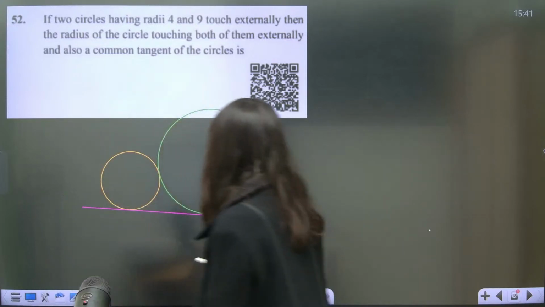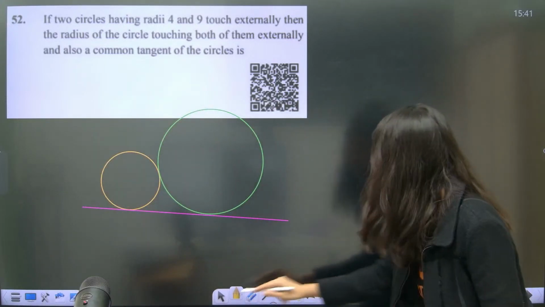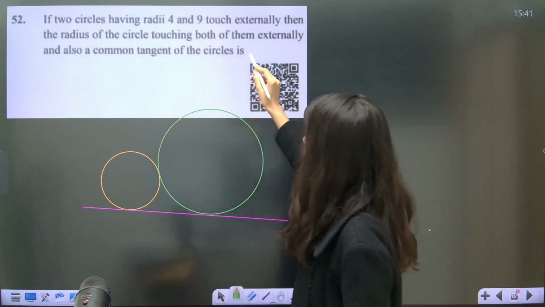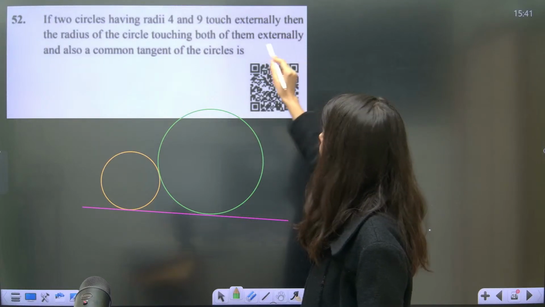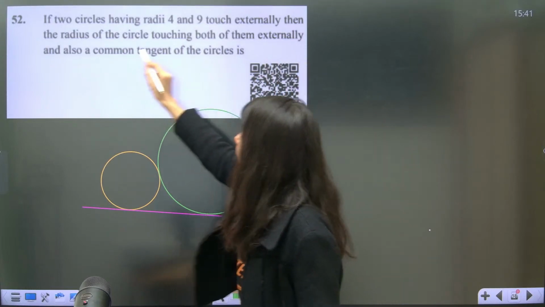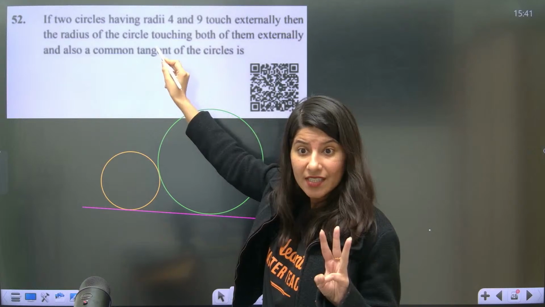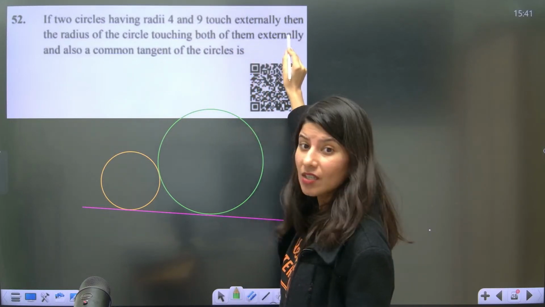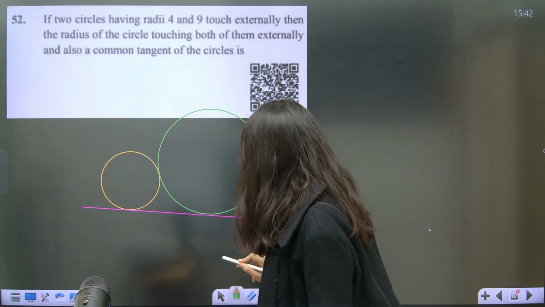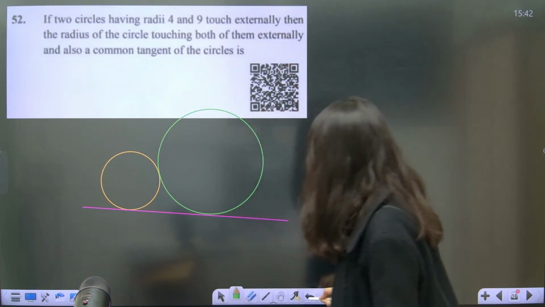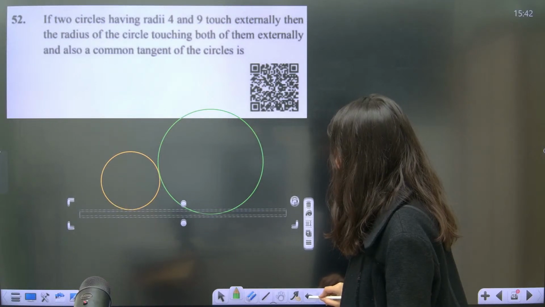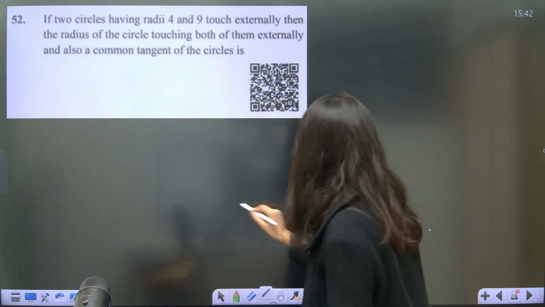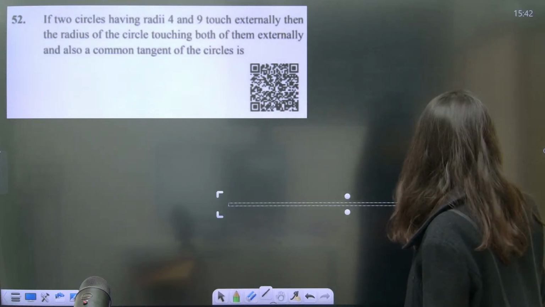Perfect. Okay. So now understand what I am trying to do. I have taken some time in drawing this. If two circles having radii 4 and 9 touch each other externally, now there is a third circle, okay? Third circle touching both of them externally. Okay, so I actually want something, I think I should first of all draw a line. Draw a line which is a straight line.